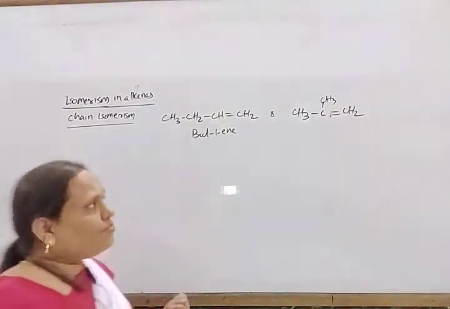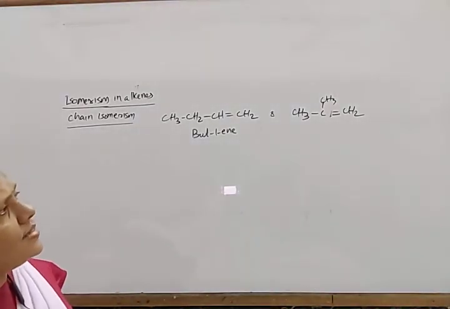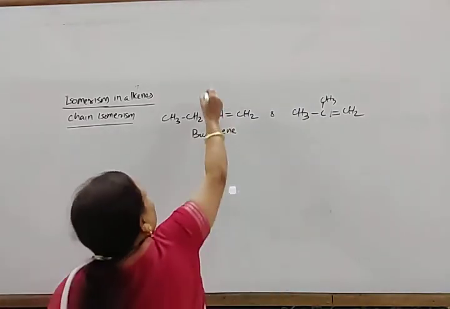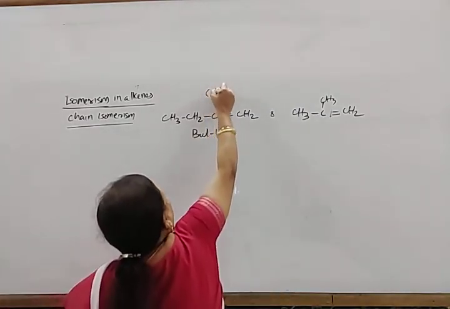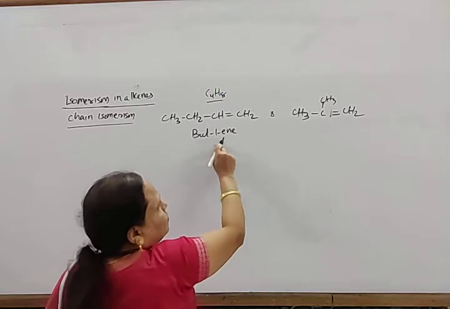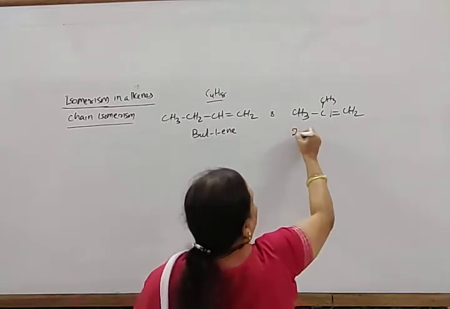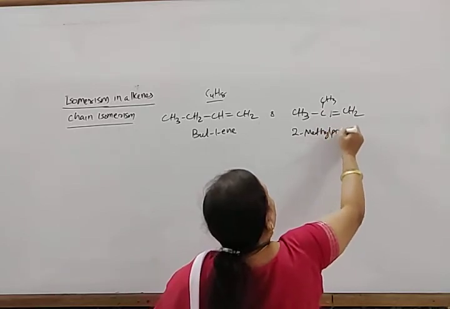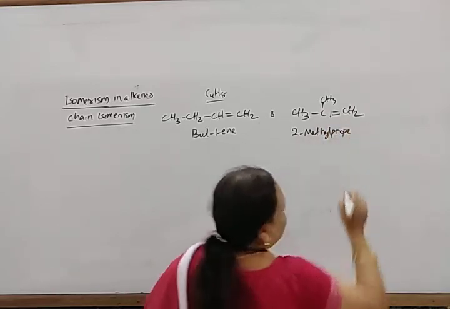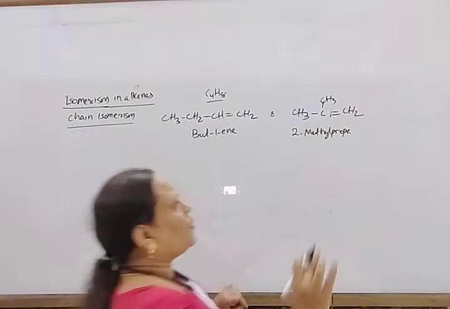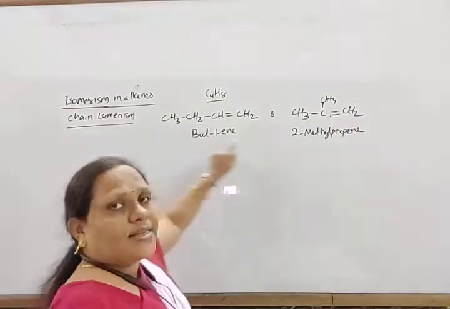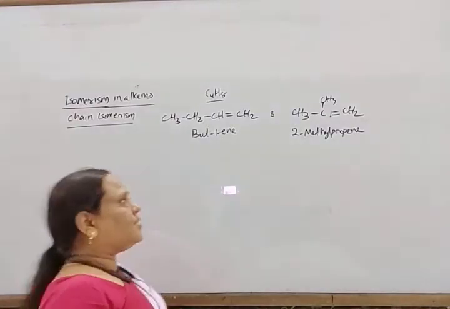Both have the same formula, that is C4H8. But this is but-1-ene and this one is 2-methylpropene. In this way, alkenes exhibit chain isomerism.